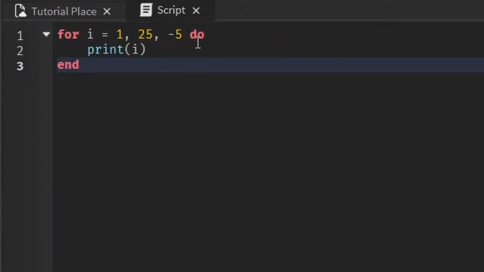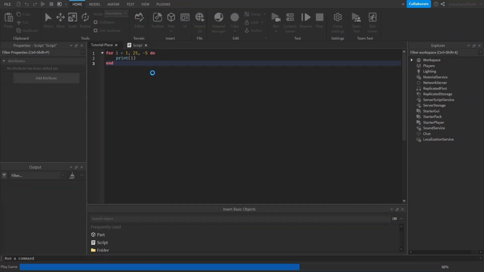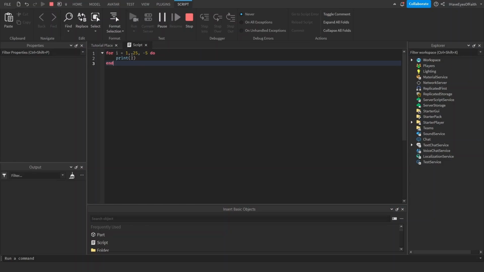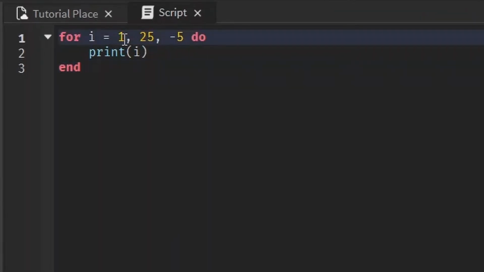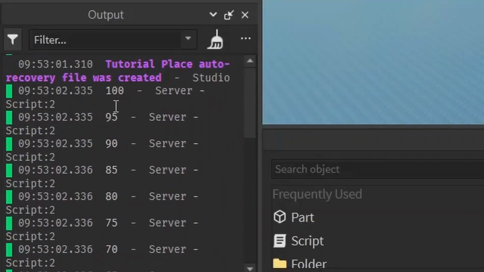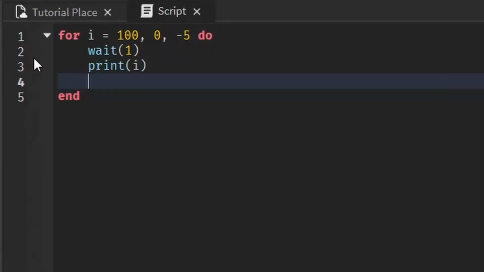If you increment by a negative number, that's just not going to work at all, because you'll never get to 25 by adding a negative number to 1. But what you can do is start at a higher number and then go to a lower number. In this case, you have to use a negative number, because how else will you get from 100 to 0 without using a negative number? 100, 95, 90, see?